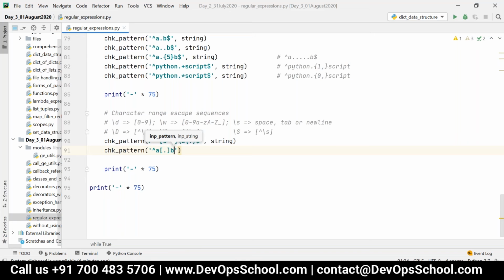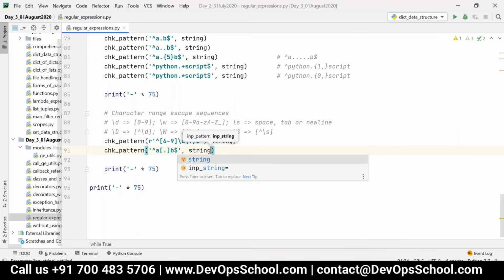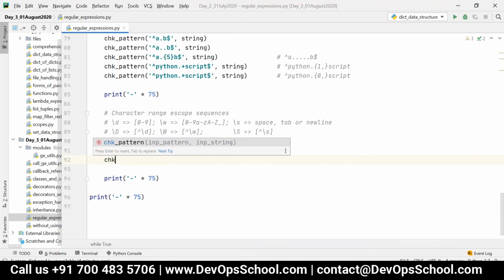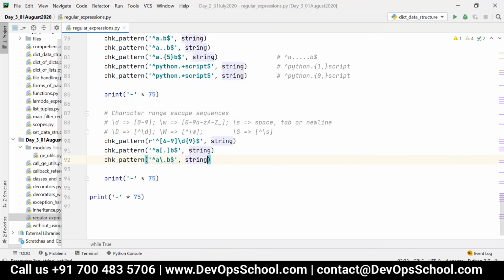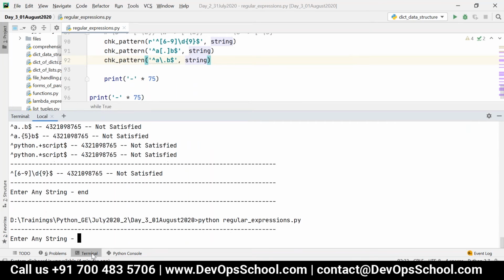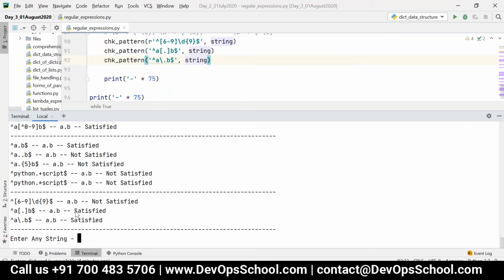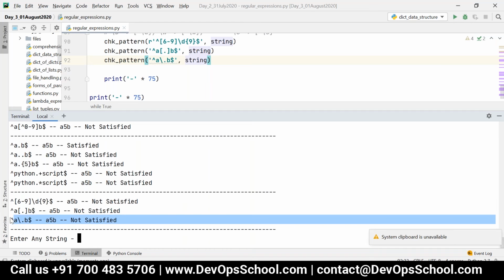Then dollar, comma, string. Or else, you can do check pattern, caret symbol, a slash dot b, dollar, comma, string. So you can use any one of these forms. For example, if I say the input as a dot b, you can see these two are satisfied. If I say any other character apart from that, you can see it is not satisfied.